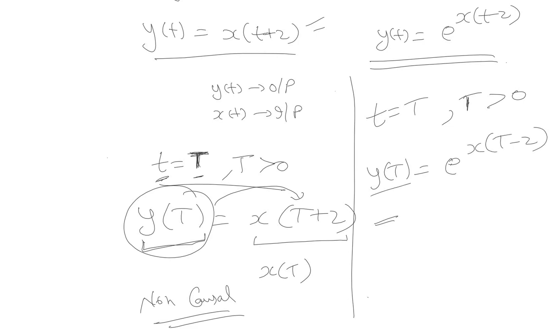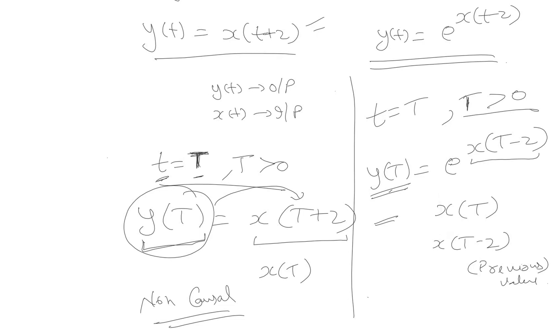Now this is the present output and it depends on the previous value of the input. The current value of input is x of T, so x of T minus 2 is nothing but the previous value. So the output at any positive time T depends on the input at the previous instant.